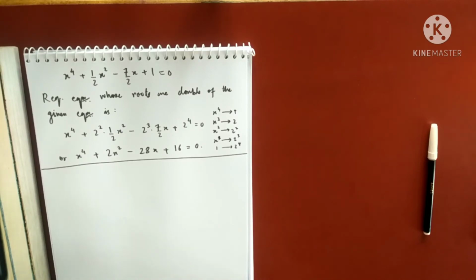So when I ask about the negative roots, I have to multiply the coefficients by, the first one remains 1, and then minus 1 square, minus 1 cube, minus 1 to the power 4, and so on. Okay, keep that in mind also.